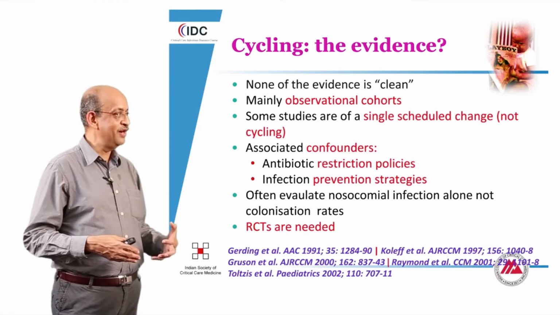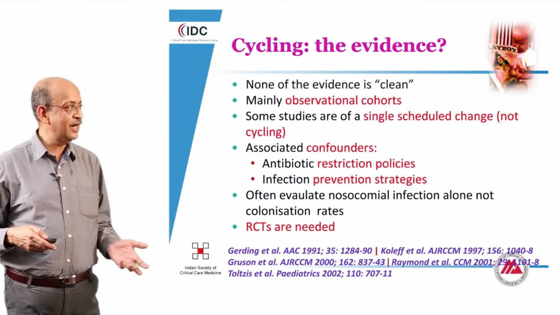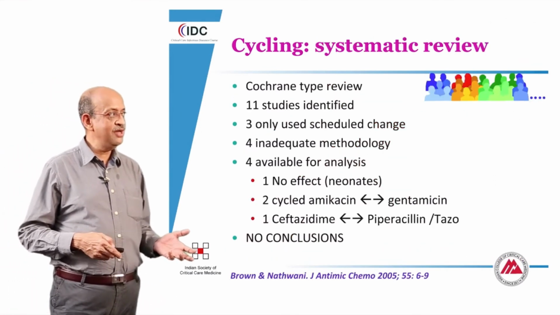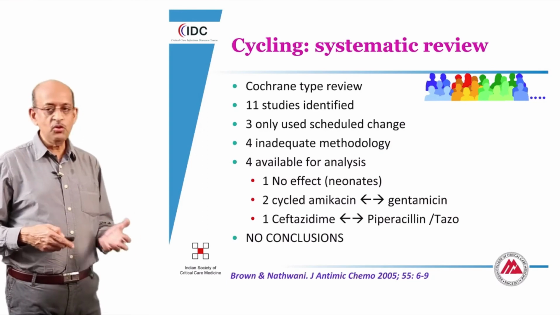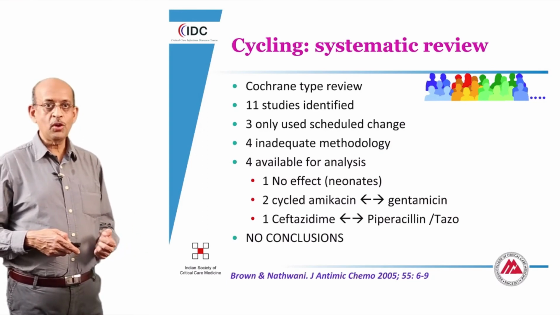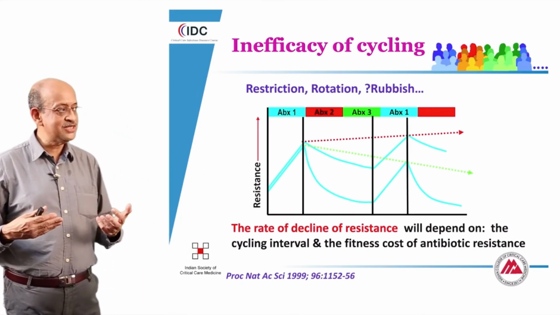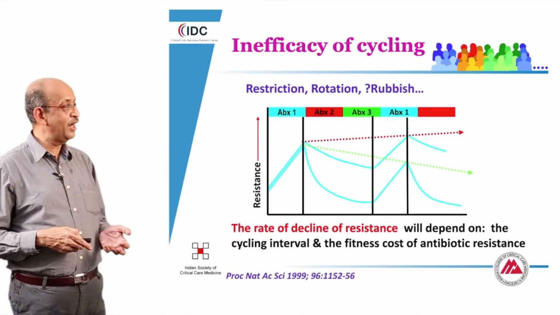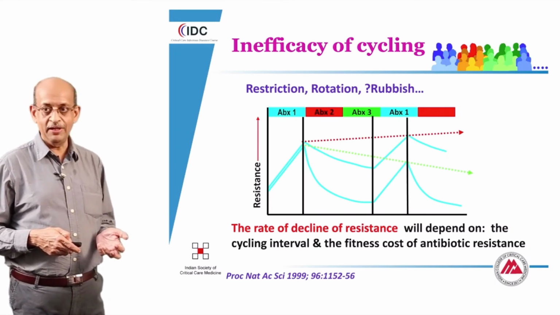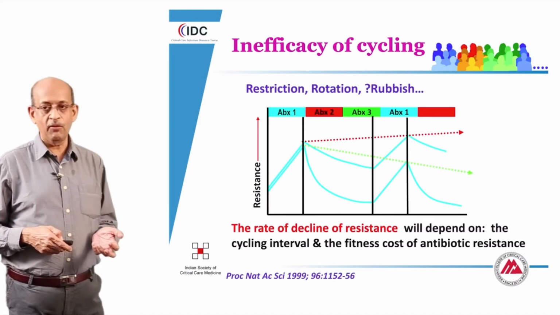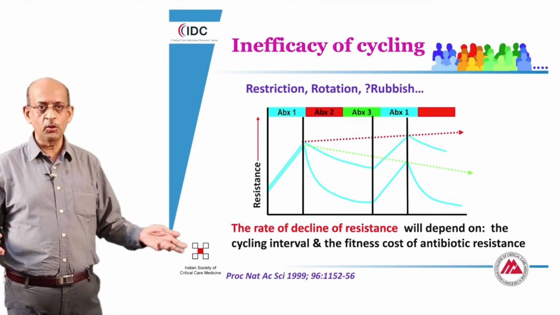Do we have evidence? Unfortunately, it is very difficult, and the initial data, at least till 2005, was really very limited, including the Cochrane study, which seems to suggest that we do not have hard enough evidence. So at that point, we started worrying about whether the process of cycling itself was inappropriate, because we can look at it in a very different way, that when there is no antibiotic being given, it need not be associated with a progressive reduction in the rates of resistance, but it only will ultimately slow the process.